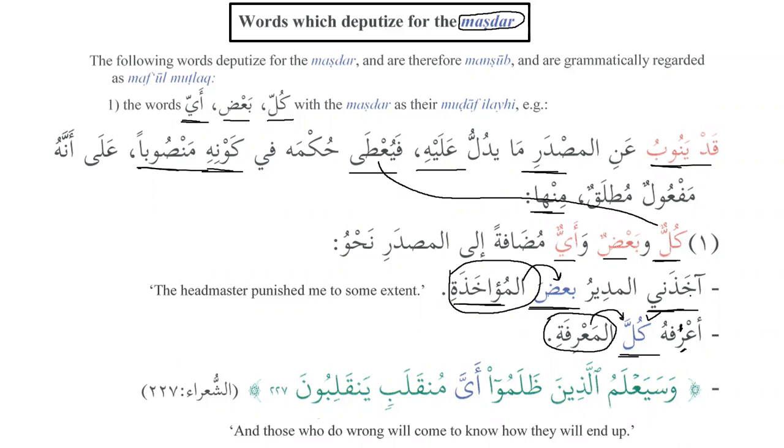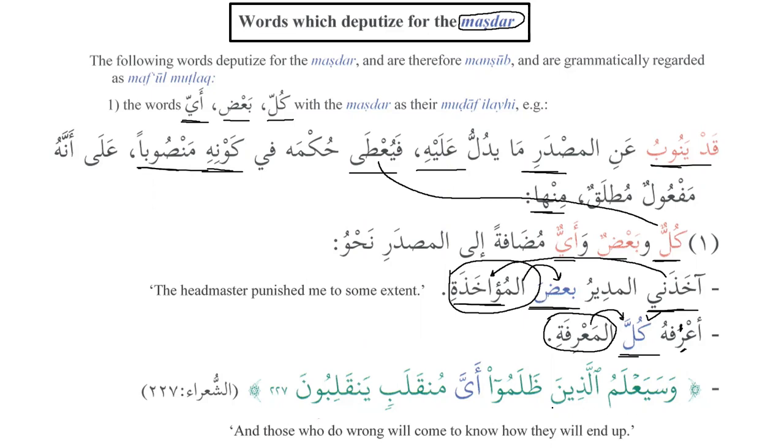For example, akhadha, and after akhadha we can see we have the masdar as well, mu'akhadha. So there are two things that will tell us that ba'da is used as masdar over here, as a deputy for it. Does it make sense? Yes, very well. Thank you. Okay, you're welcome.